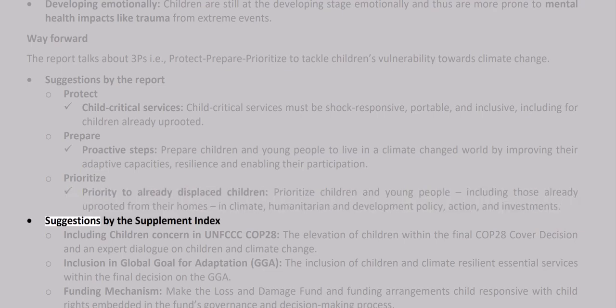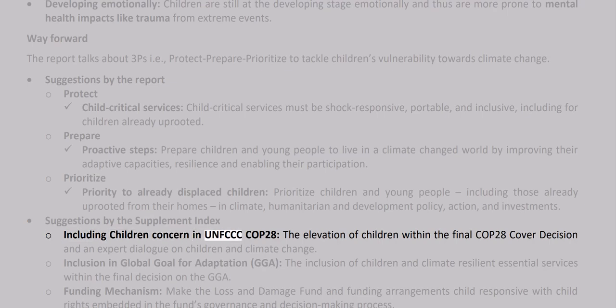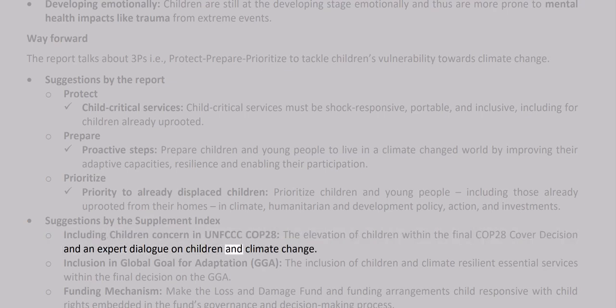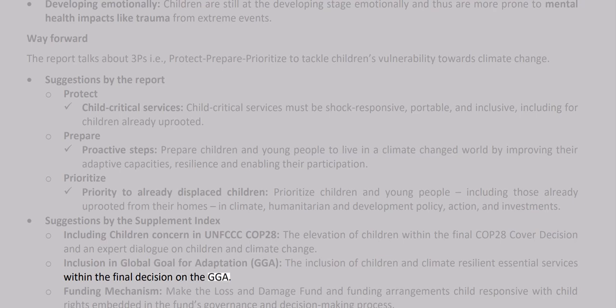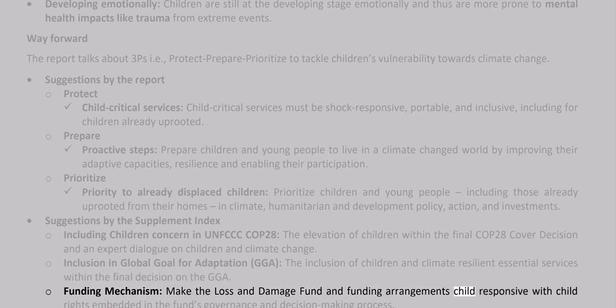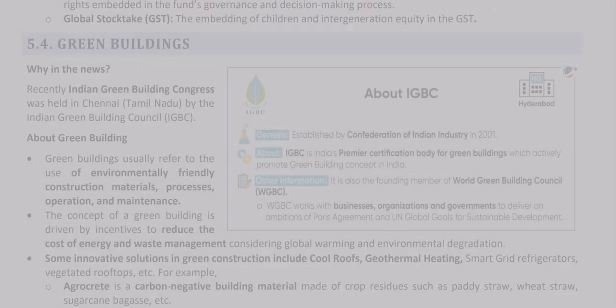Suggestions by the Supplement Index: including children's concerns in UNFCCC COP28, the elevation of children within the final COP28 cover decision, and an expert dialogue on children and climate change. Inclusion in the Global Goal for Adaptation, GGA: the inclusion of children and climate resilient essential services within the final decision on the GGA. Funding mechanism: make the loss and damage fund and funding arrangements child responsive with child rights embedded in the fund's governance and decision-making process. Global stocktake, GST: the embedding of children and intergenerational equity in the GST.